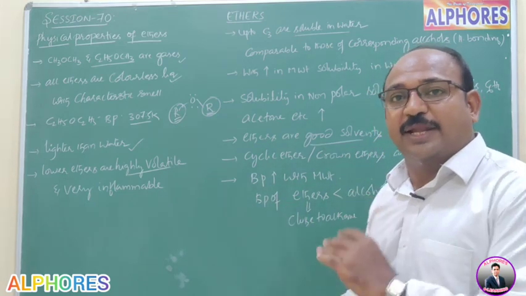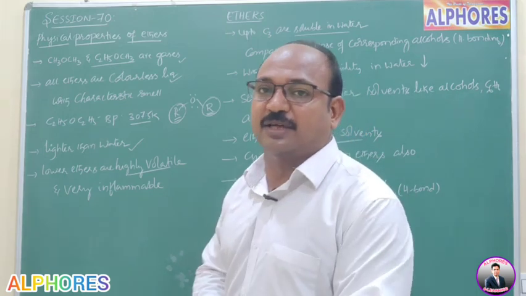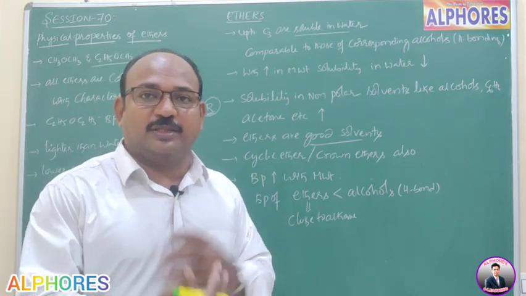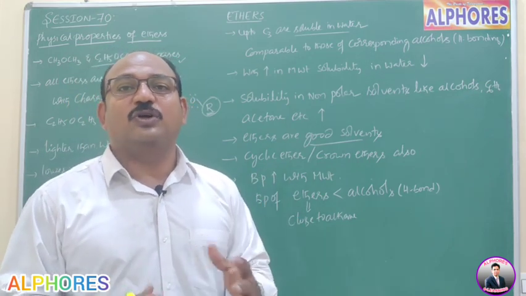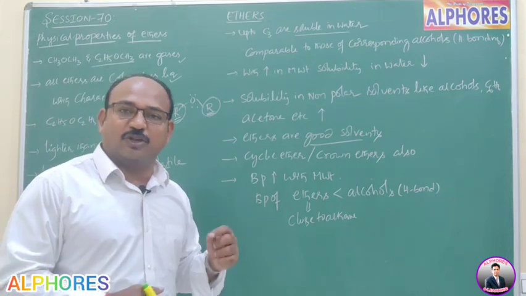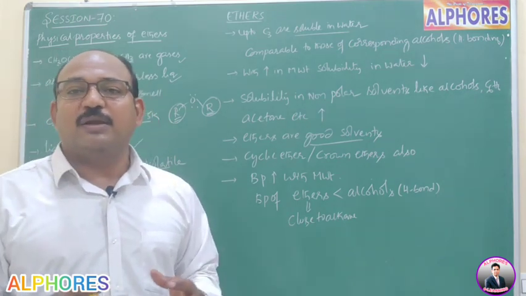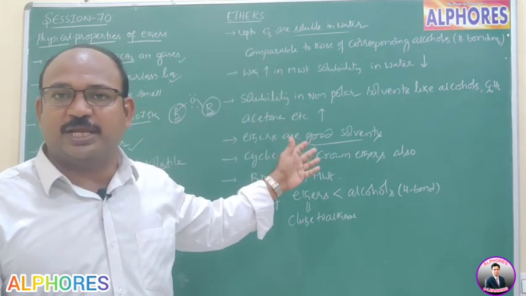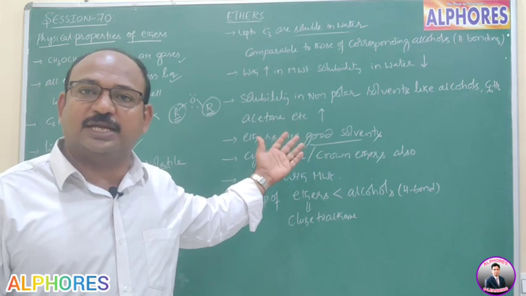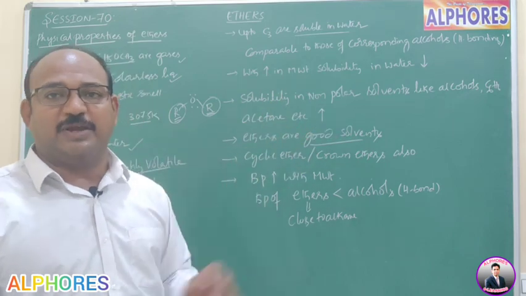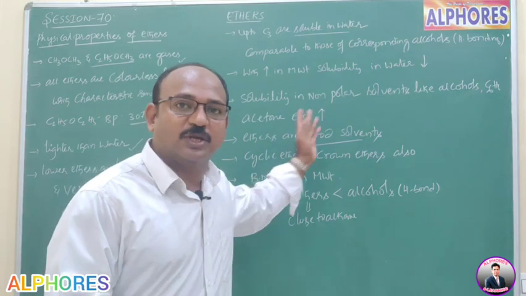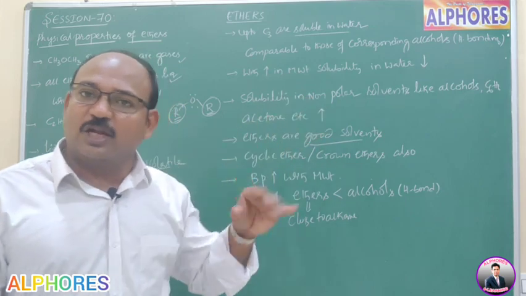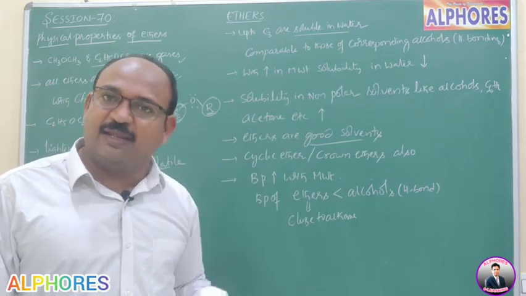Not only aliphatic ethers, but also cyclic ethers, which are named crown ethers, are also good solvents. Crown ethers, particularly non-polar solvents, are much more familiar for SN reactions, nucleophilic substitution reactions. For nucleophilic substitution reactions, crown ethers are the best solvents. So ethers are good solvents, and why? Because of their low boiling point, not only aliphatic ethers but also cyclic ethers.